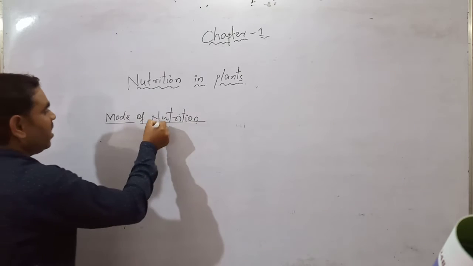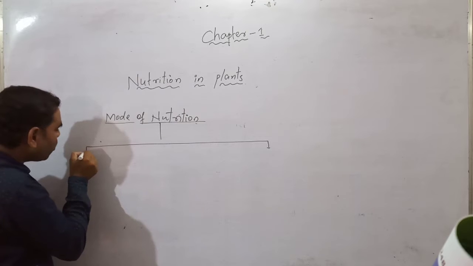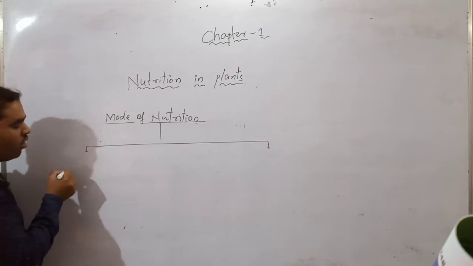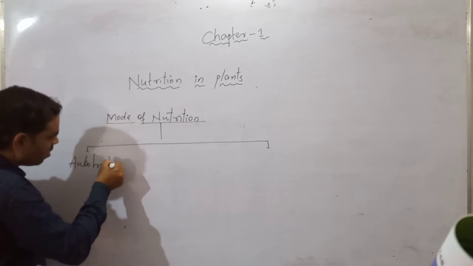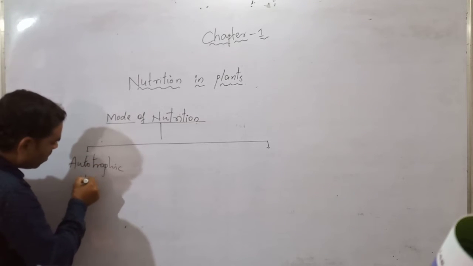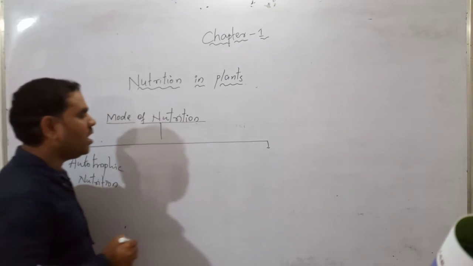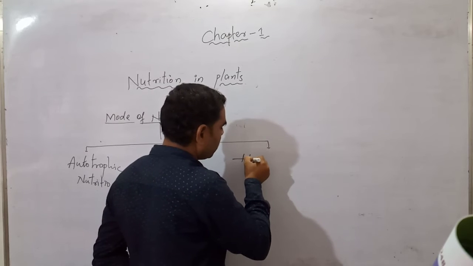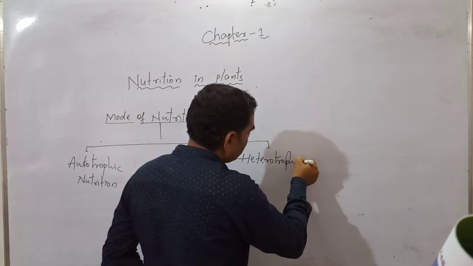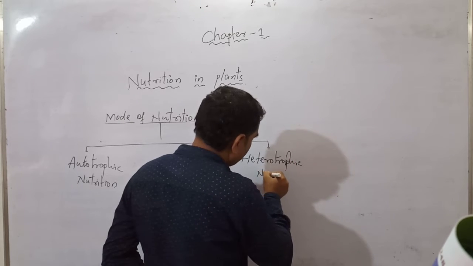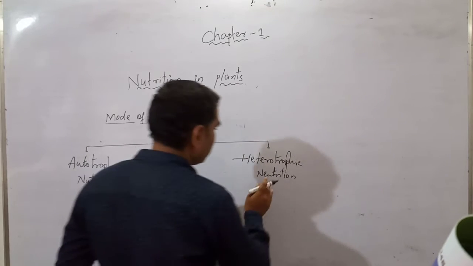One is autotrophic nutrition, and another one is heterotrophic nutrition.